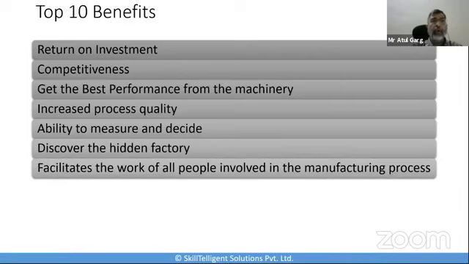OEE facilitates the work of all the people involved in the manufacturing process. Using reliable real-time information means that the plant people can always be aware of how they are really working, and by actually having real-time information, you can also activate immediate improvement across all the levels.